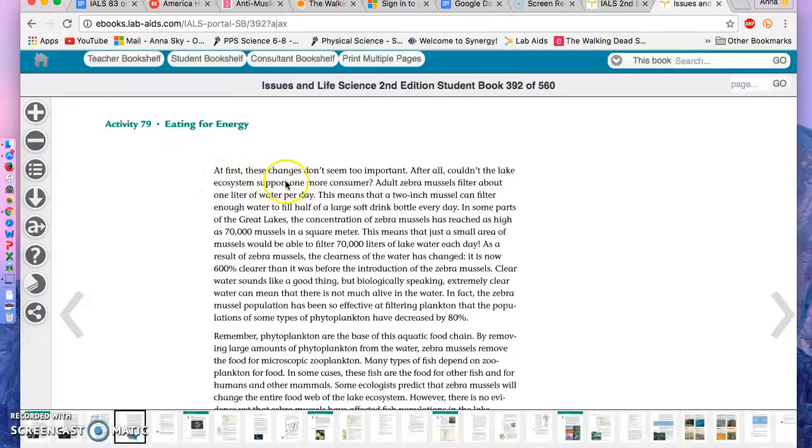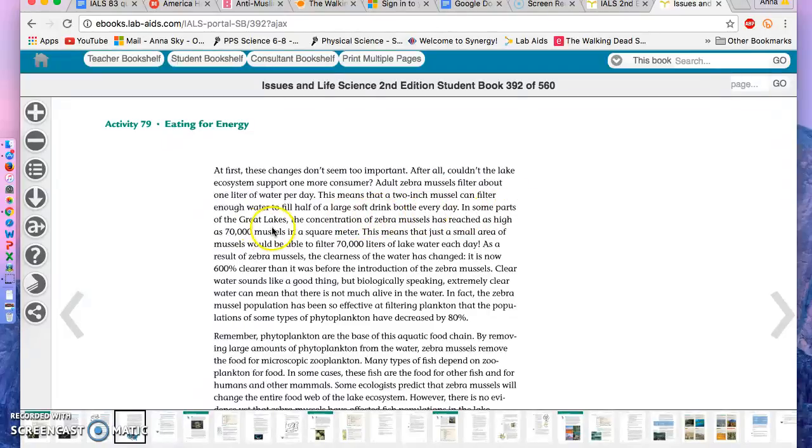At first, these changes don't seem too important. After all, couldn't the lake ecosystem support one more consumer? Adult zebra mussels filter about 1 liter of water per day. This means that a 2-inch mussel can filter enough water to fill half a large soft drink bottle every day.